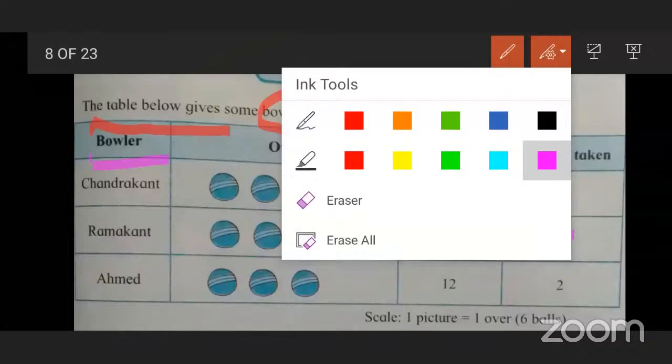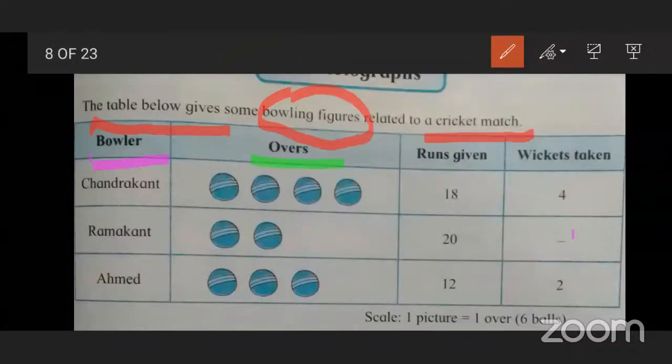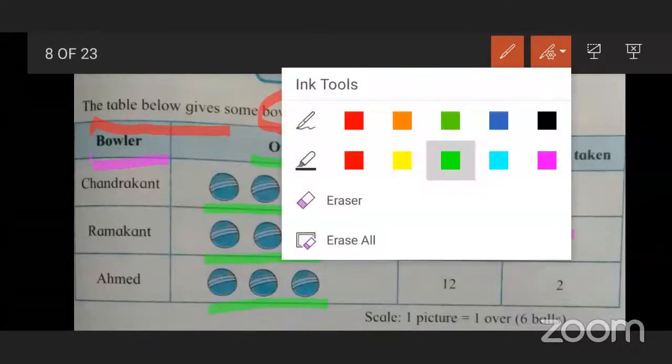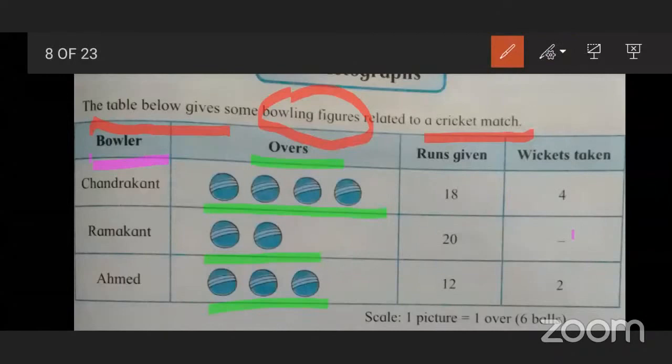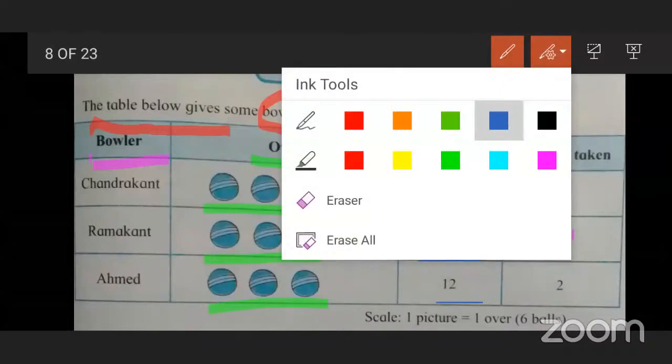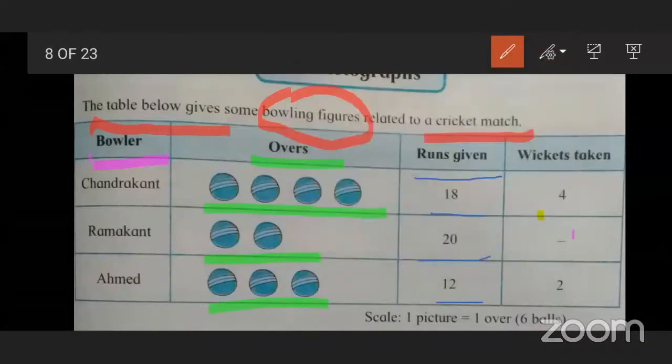Okay. Now a column of overs is also given. These are the overs. Then this column is for runs: 18 runs, 20 runs, 12 runs. Then this column is for wickets taken. Okay. These columns are for wickets taken.